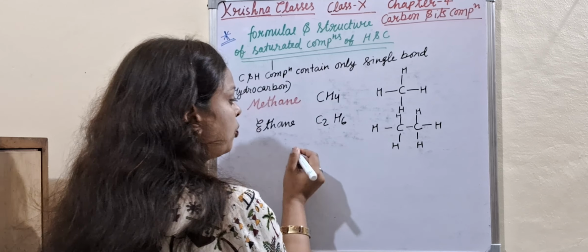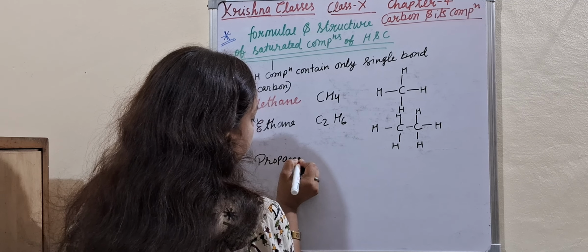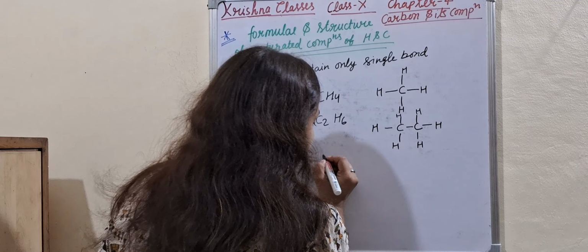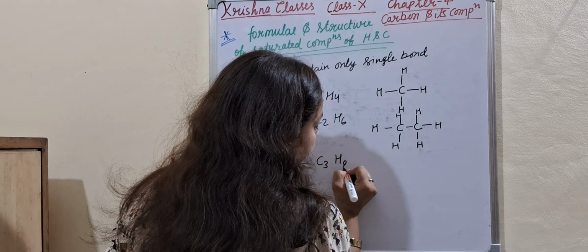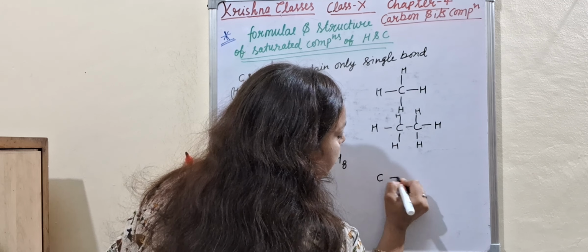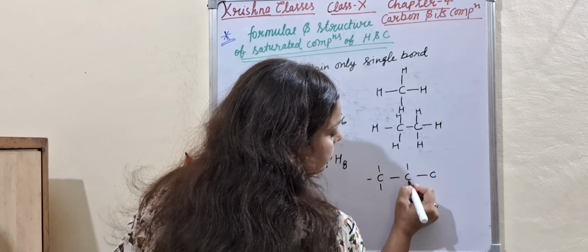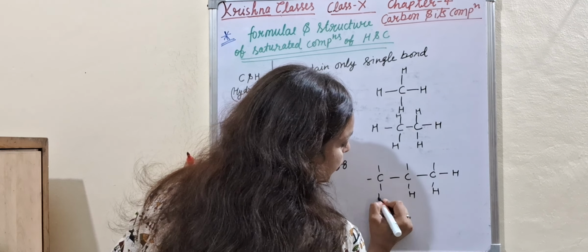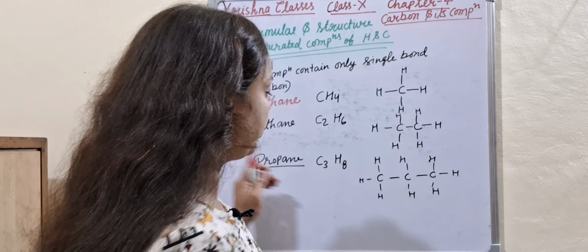Now come to propane. What is the formula of propane? Increasing the number of carbon atoms, C3, and hydrogen also in the ratio of 2, C3H8. Then what happened here? 3 carbons are connected with single bonds and all valencies are connected with hydrogen. 1, 2, 3, 4, 5, 6, 7, 8. So this is propane.